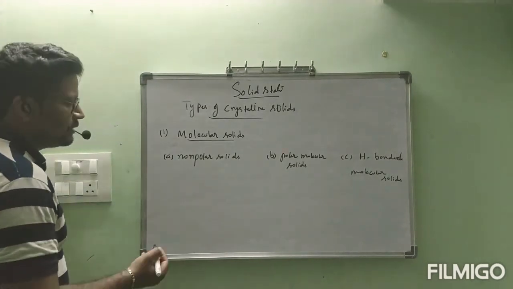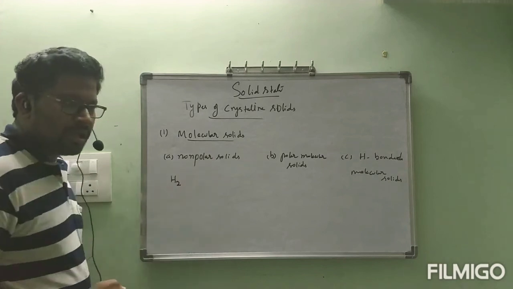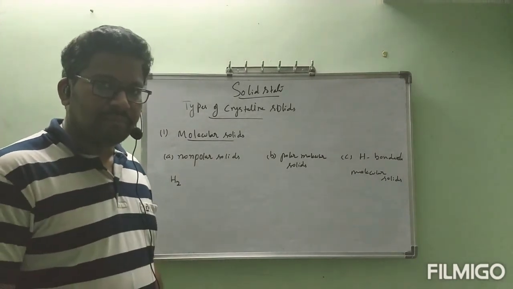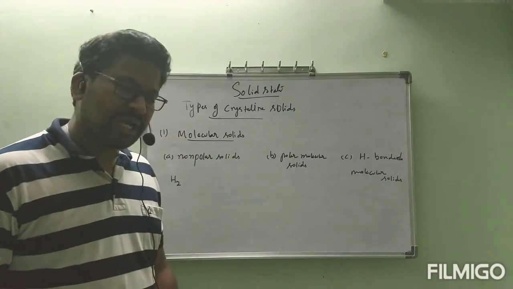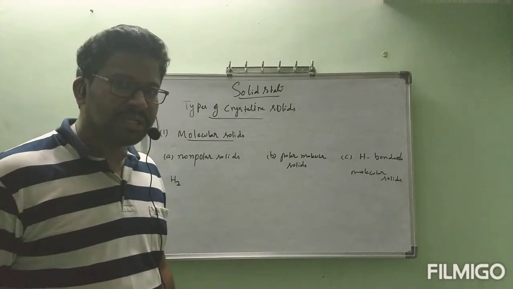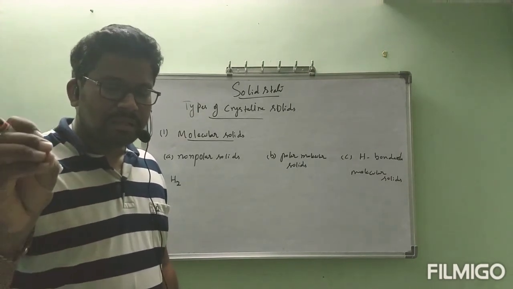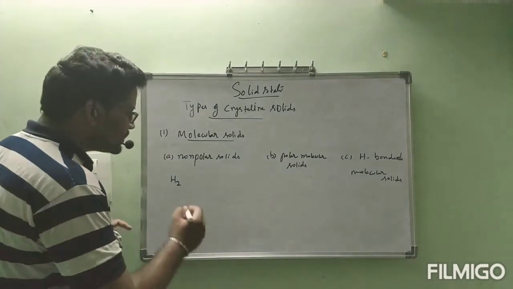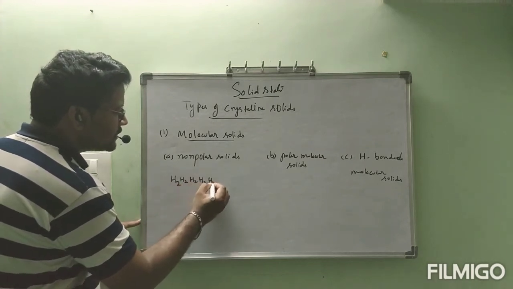Now, depending on that only, let us consider hydrogen gas. If that hydrogen gas is converted to solid, we have to cool it to a very low temperature. By applying all those conditions, I have converted gaseous hydrogen to solid hydrogen. In that solid hydrogen, hydrogen molecules are present like this.